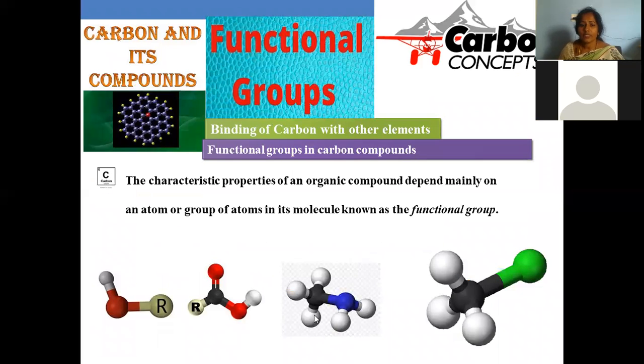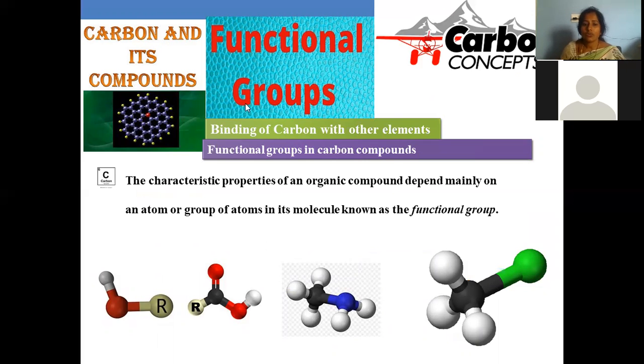And these are the few examples which come under carbon and its related compounds. The characteristic properties of organic compounds mainly depend upon the type of functional group associated with them. Even if we have the same molecular formula, based on the available functional group, the type of property will be assigned for the given compound.